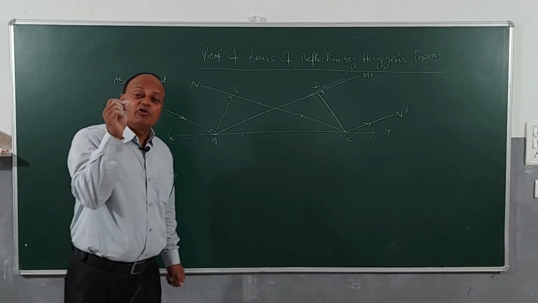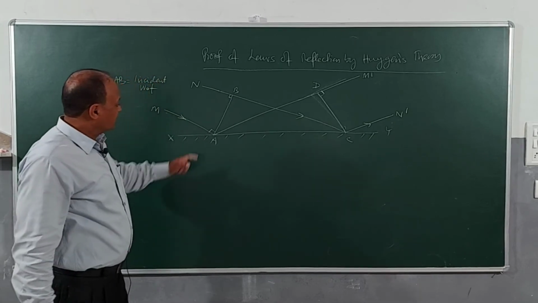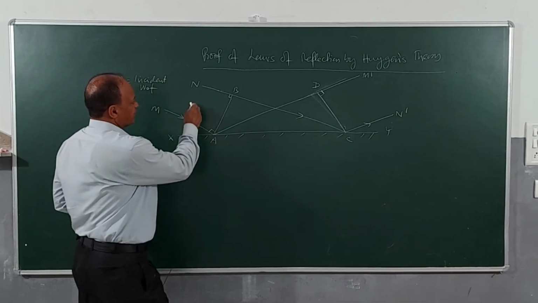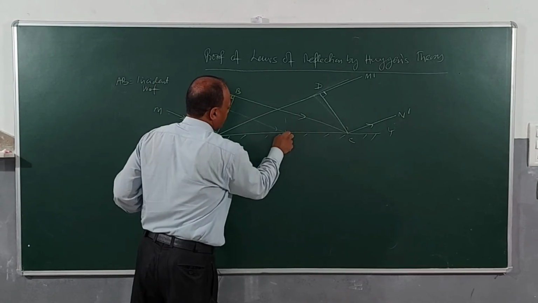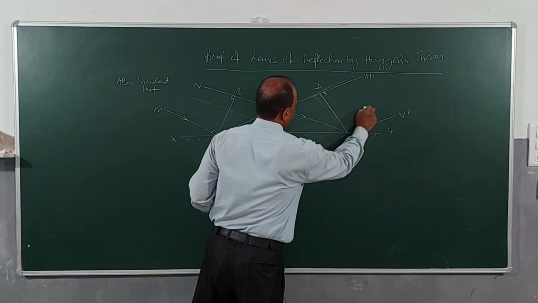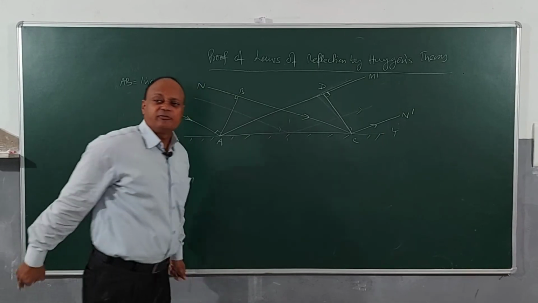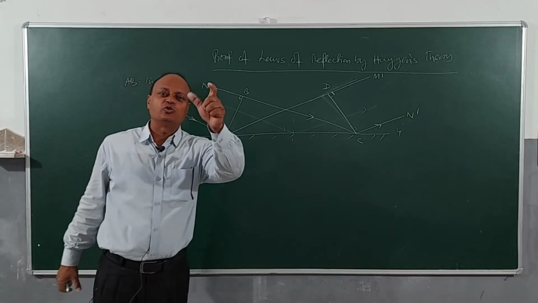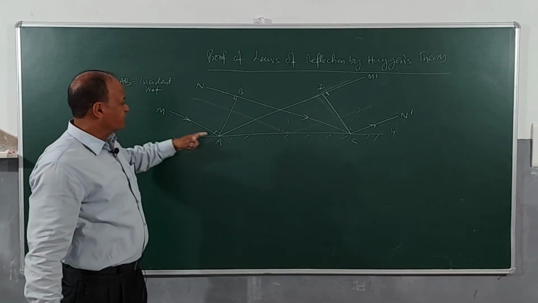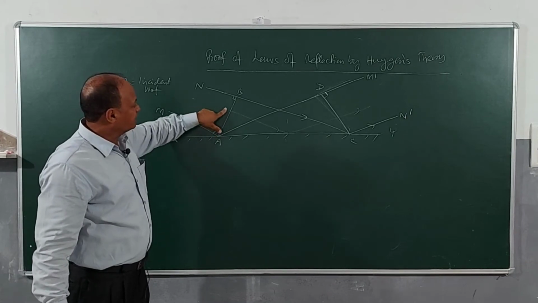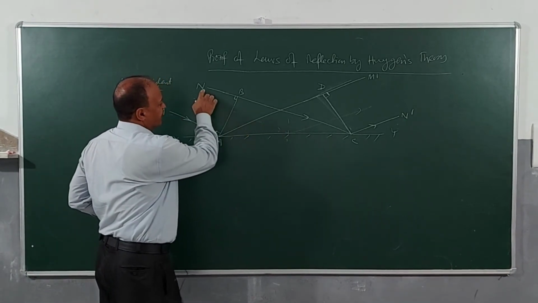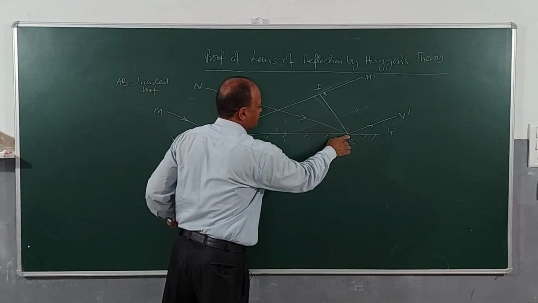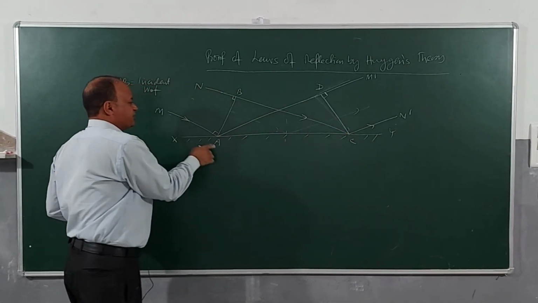Clear? Now what I want you to understand, there will be many more particles. One more pulse will come, one more disturbance will come like this, and then it will go like this. But with many rays, the diagram will look complicated. So we will be considering two rays. One ray is the one which is striking first, and the other ray which is striking last. You can see that this ray NC is striking last, and this ray MA is striking first.